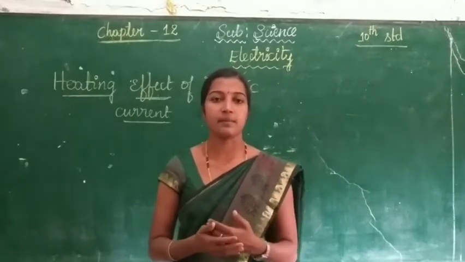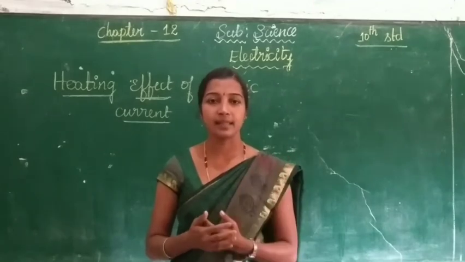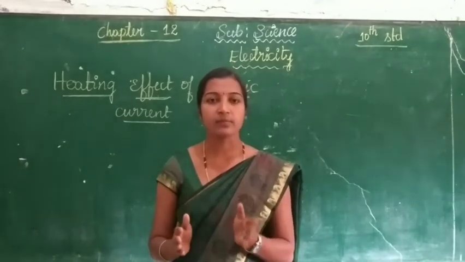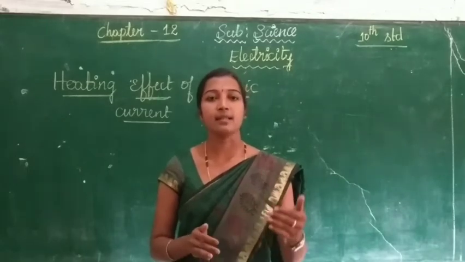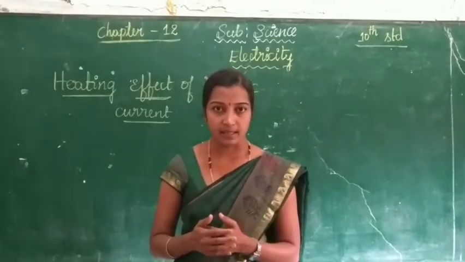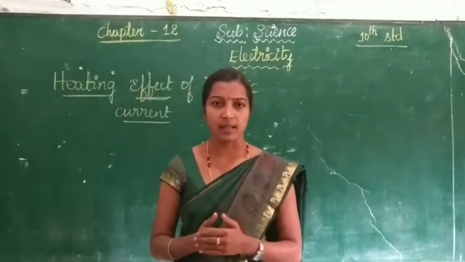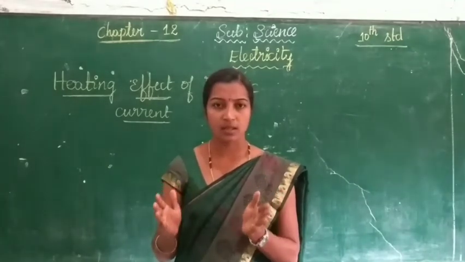After some time they get heated. The surface of such appliances gets heated. Now let's see how they get heated. What is the reason for that, and what do we call such a process?